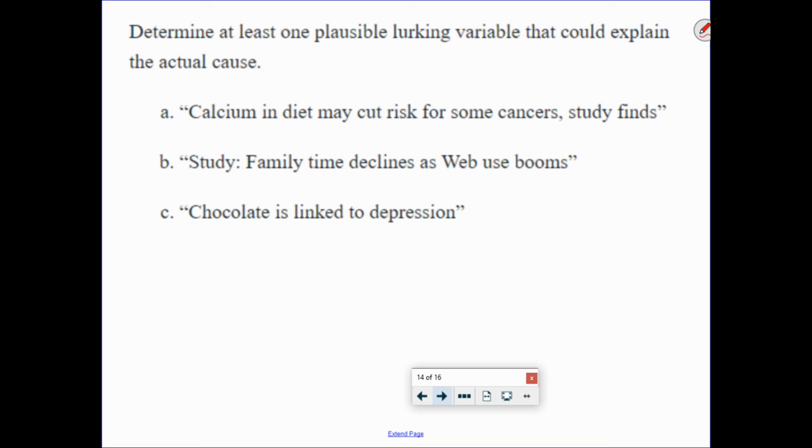And the last one, chocolate is linked to depression. No, for the most part, chocolate is not linked to depression. But it could be that people who are depressed do eat a lot of chocolate. It's a comfort food, so they eat chocolate when they're depressed. And therefore, that might be an association versus a causation, with the lurking variable being that it's a comfort food that people eat when they're depressed. So it's not that eating chocolate is going to cause depression. Okay. All right. Now that might not be the only one, but I'm just throwing out some ideas. So just, again, be familiar with that.